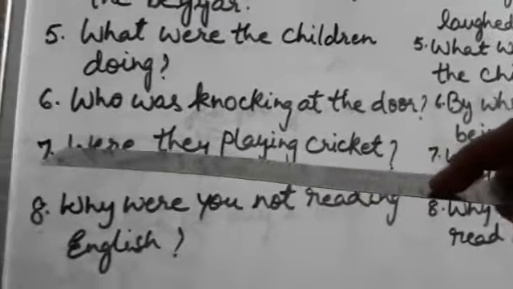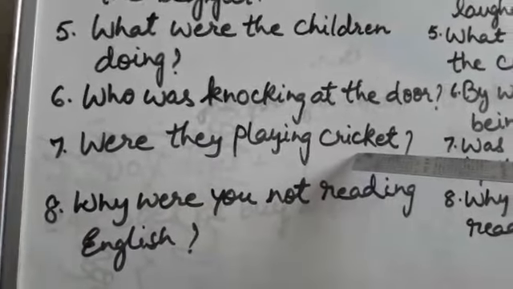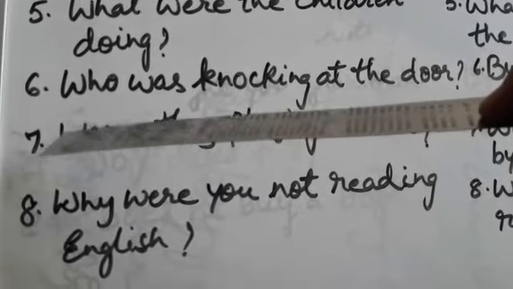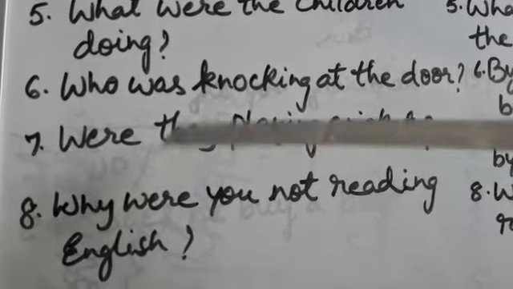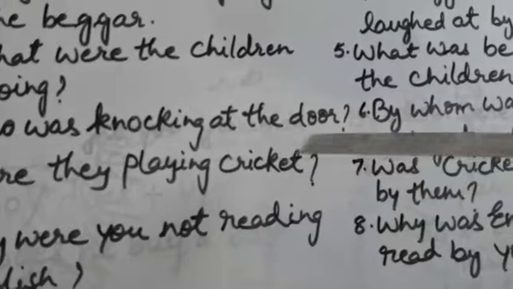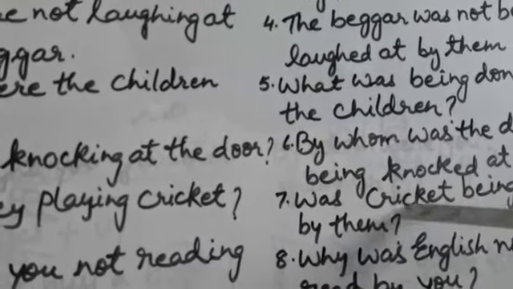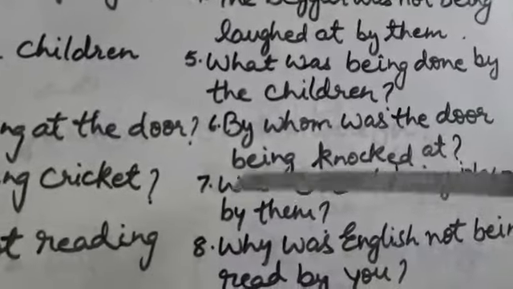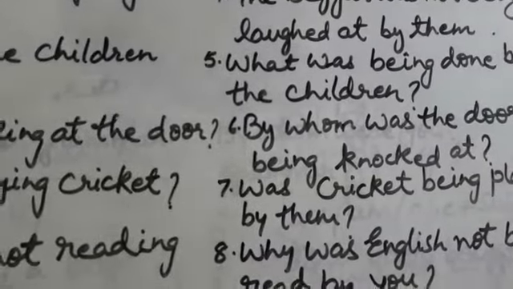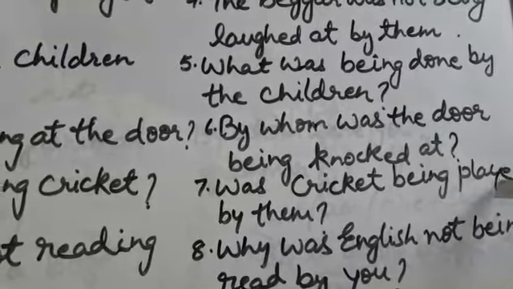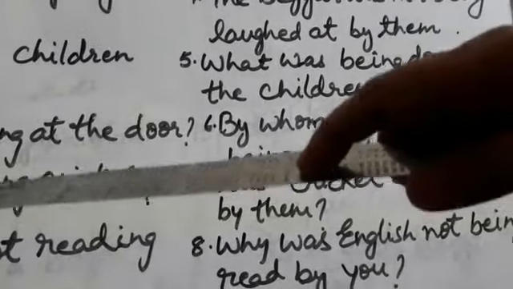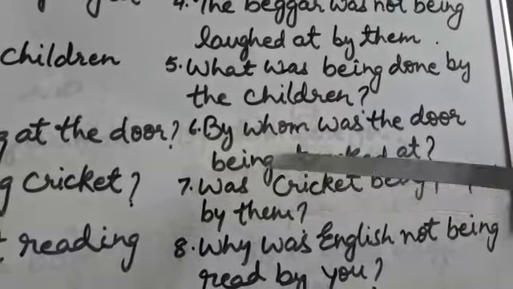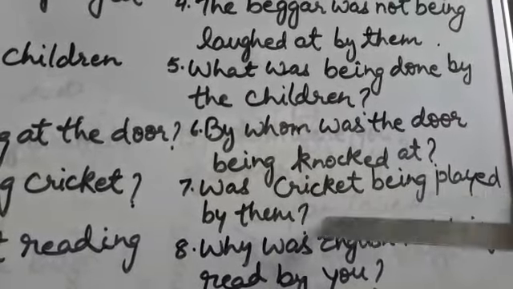Another example, were they playing cricket? With they we will use were. So the question is, were they playing cricket? The answer will be was cricket. Cricket is singular, so you will use was here. You will start with was cricket, then being, and third form of the verb. Verb is here play, third form will be played. Answer will be was cricket being played by them.